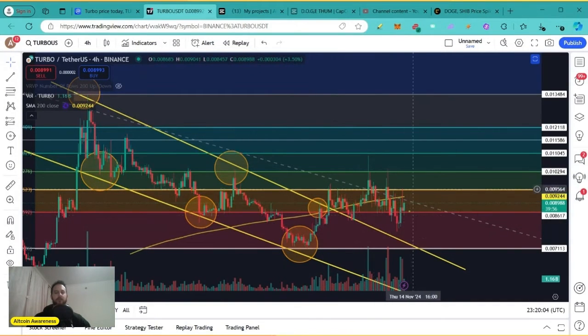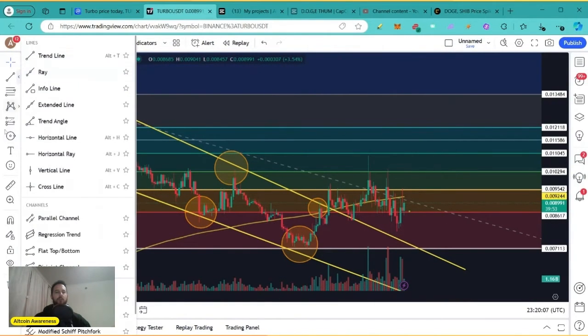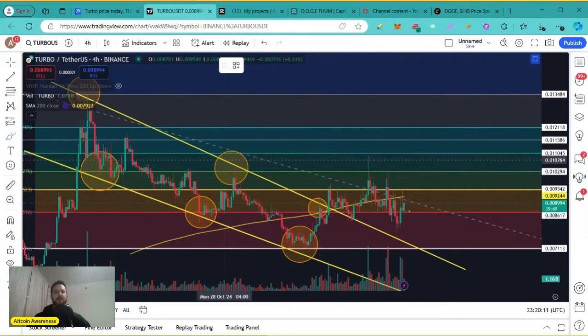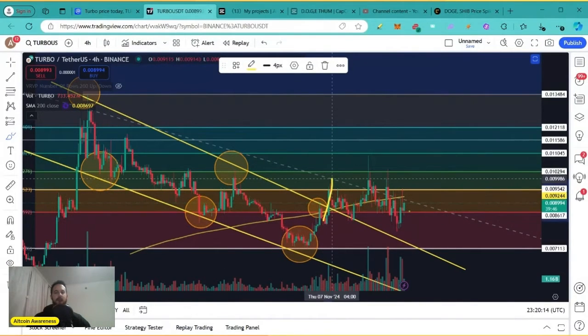We are moving sideways. And the fact that the price action broke above this descending yellow trend line, we had a breakout and then a retest of it. That's a clear indication that we turned that previous key trend line of resistance into support, and that shows that the trend is changing. Also, we had a lower low here and a higher low here. That looks very bullish. And Turbo had a nice little run up all the way up here, close to this Fibonacci level that's located at 0.011.